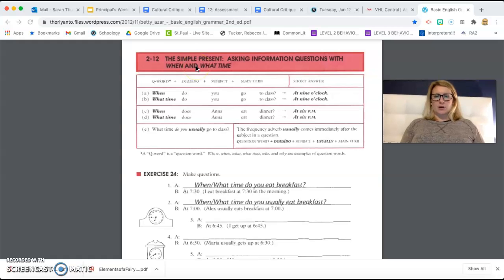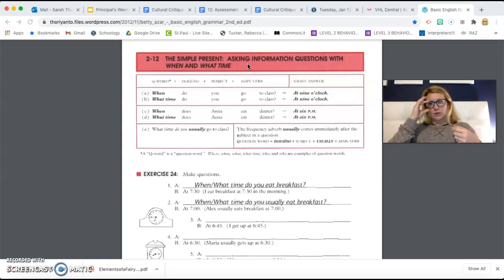Today's lesson is lesson 212, the simple present. Today we're going to focus our questions to ask about information including when and what time. Last week we did questions using the word where to get information about location. Today we're going to be focusing on getting information about time, when and what time. So to do this, we start with a Q word, that means question word. We're going to use do, or we're going to use does. The subject, you, he, she, I, we, they, and then the main verb.